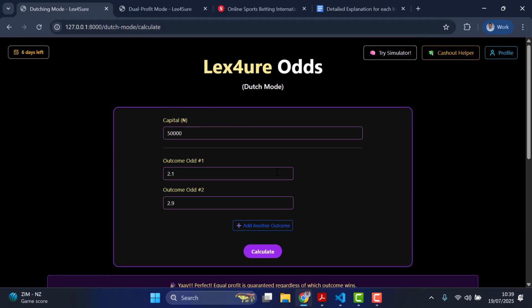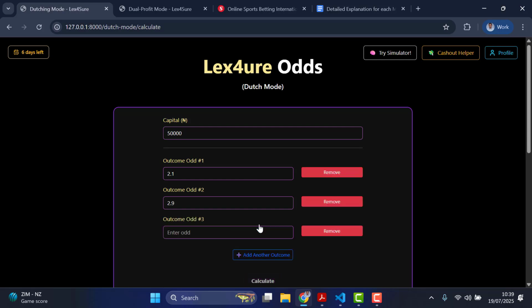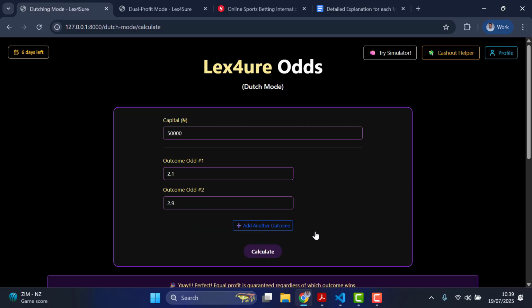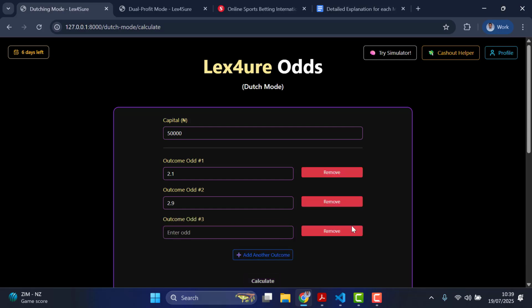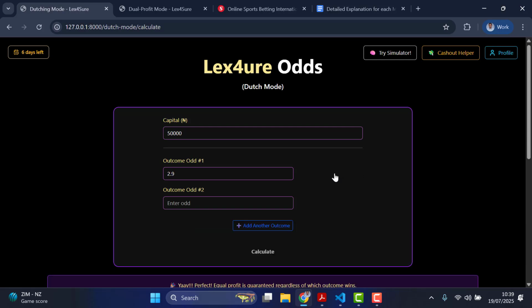Now, the thing about Dutch mode is it has an extra bonus that other modes don't have, which means it can take more than just two odds. So I can put a third odd here. You can see now, this is the big player in terms of this Dutch mode compared to all the rest of the modes. Minimum you must have two. So if you are adding another one, you can probably remove one of them that you don't want, you can easily remove it.